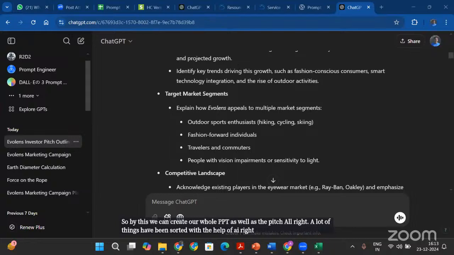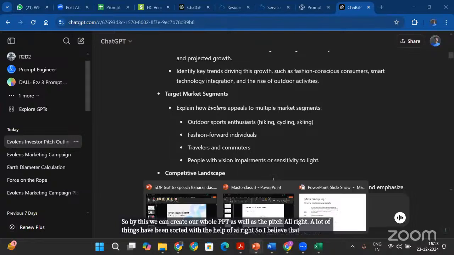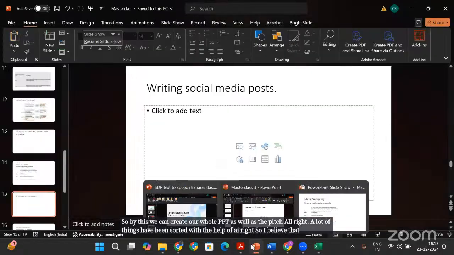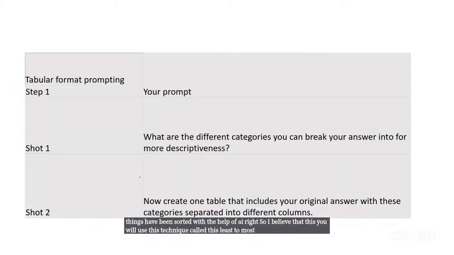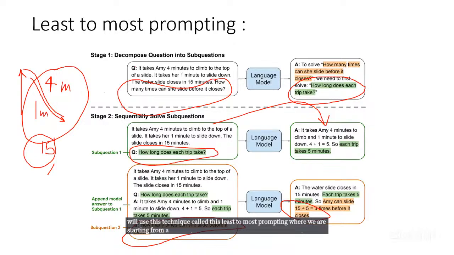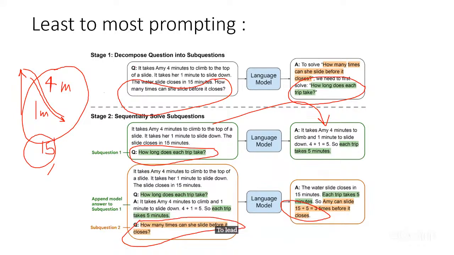So I believe you will use this technique called least to most prompting, where we start from a bigger problem, chunk it down into smaller problems, and then explore each chunk to lead to the final answer.